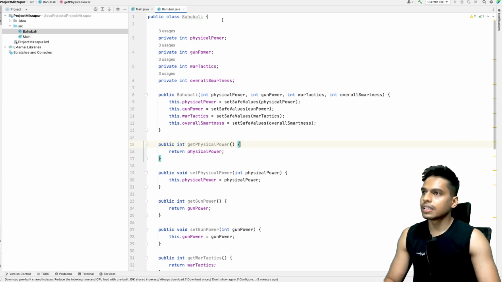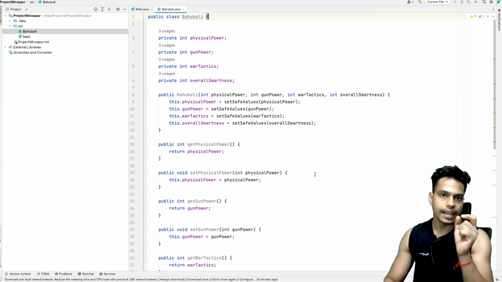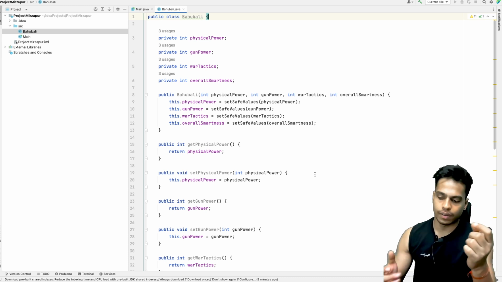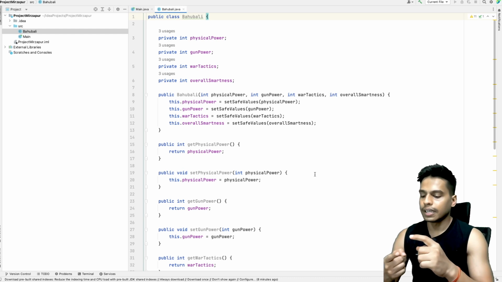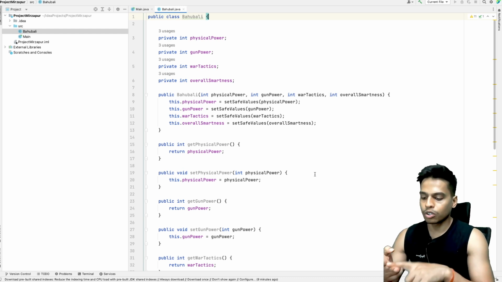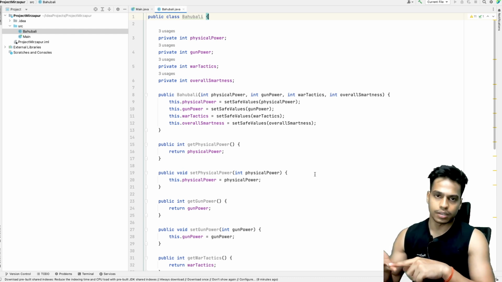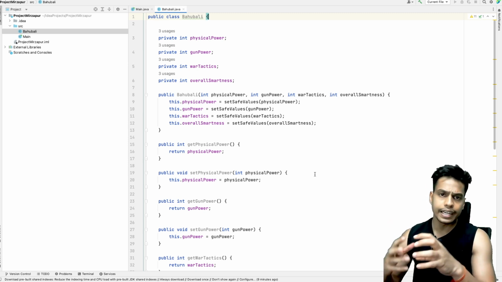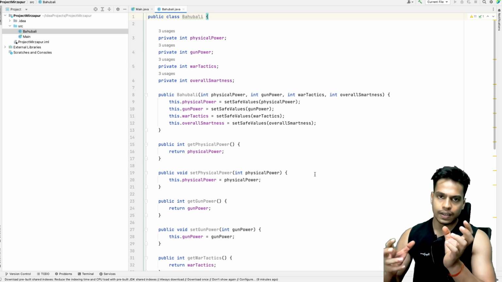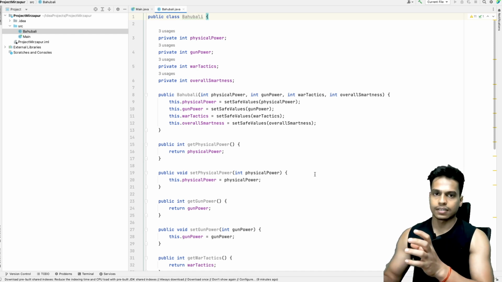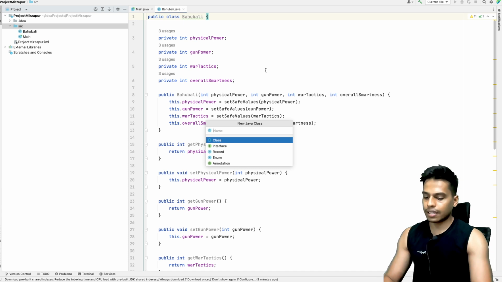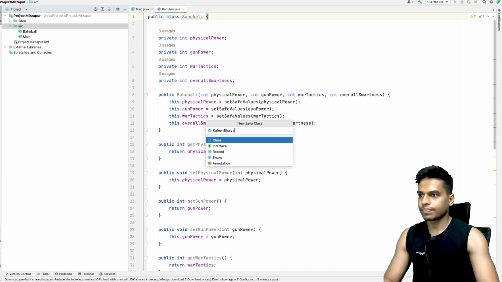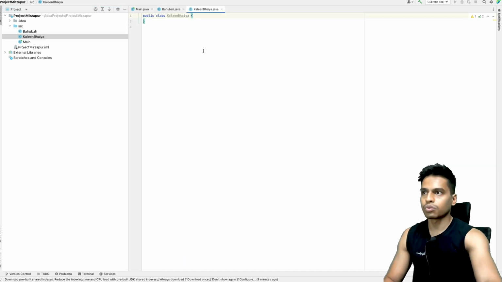Now we are done with this class Bahubali, and the next thing that we have to do is create all the characters that we have discussed of this series Mirzapur, that is Kalin Bhaiya, Guddu Pandit, Sharad Shukla and Munna Tripathi. So we will create individual classes for these characters or these Bahubalis. Go to this src, right click, new Java class, and let's create a class for Kalin Bhaiya. Okay, let me just zoom in a bit.